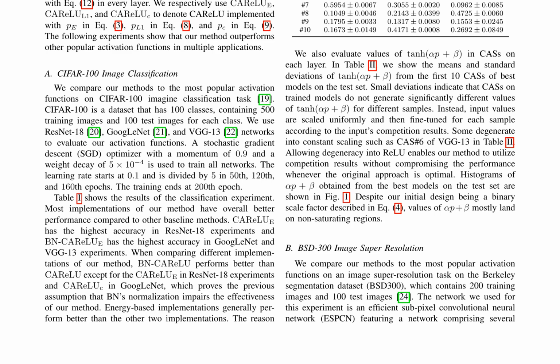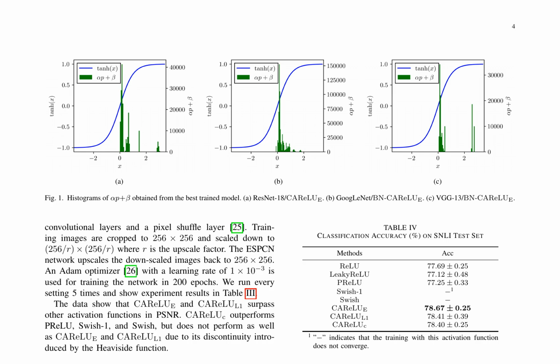In the CIFAR100 experiment, CAReLU_E and BN-CAReLU_E achieve the highest accuracy among the evaluated methods, while CAReLU_L1 and CAReLU_C also perform well. The results suggest that energy-based implementations generally perform better than the other two implementations. The values of 1/(alpha p + beta) in the CAReLU are evaluated, showing that the input values are scaled uniformly and fine-tuned for each sample according to the input's competition results.